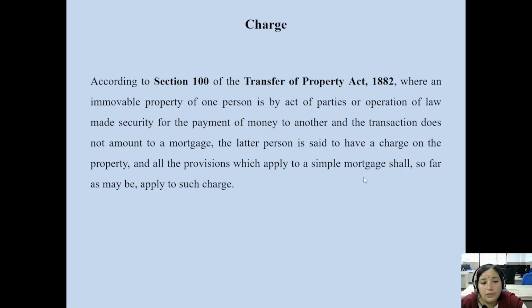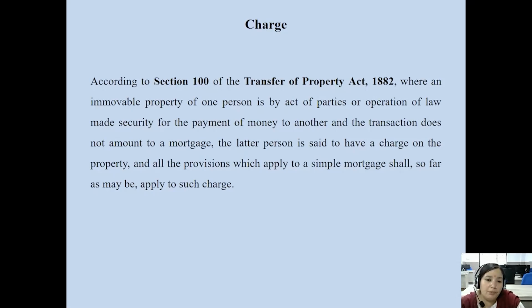Then, as per Section 100 of the Transfer of Property Act 1882, when an immovable property of one person is by act of parties or operation of law made security for the payment of money to another, and the transaction does not amount to a mortgage, the latter person is said to have a charge on the property, and the provisions which apply to a simple mortgage shall, so far as may be, apply to such charge.